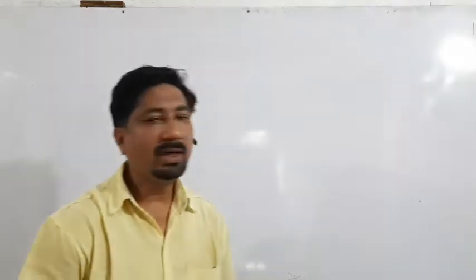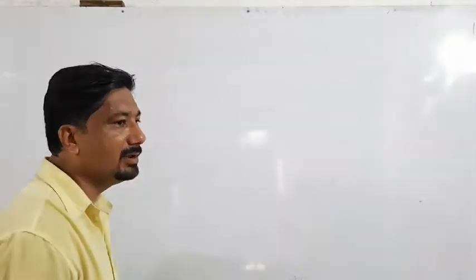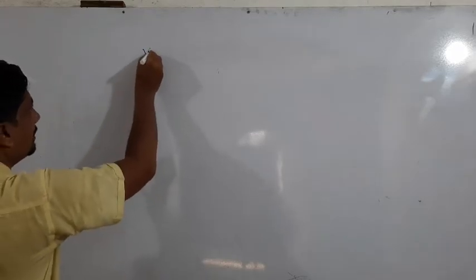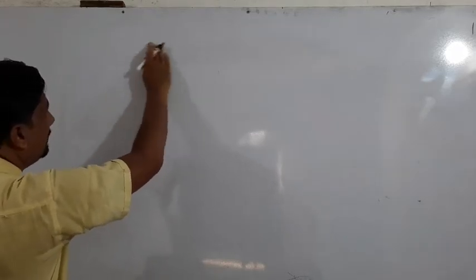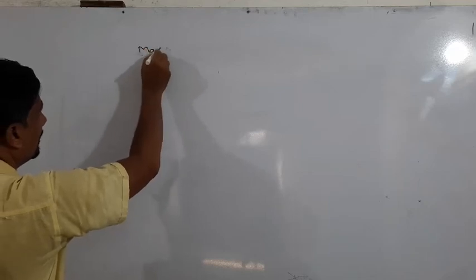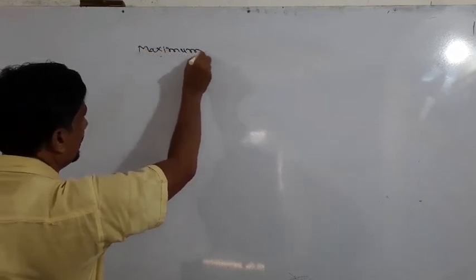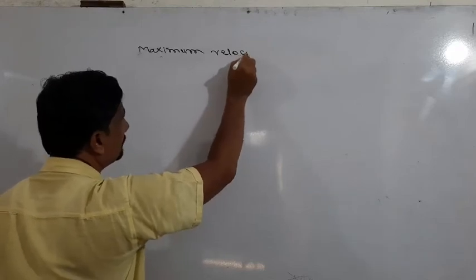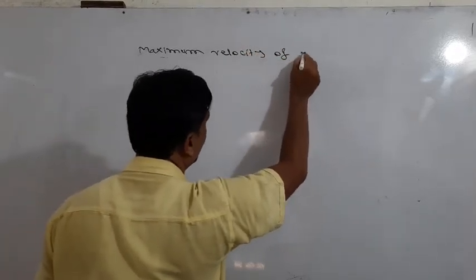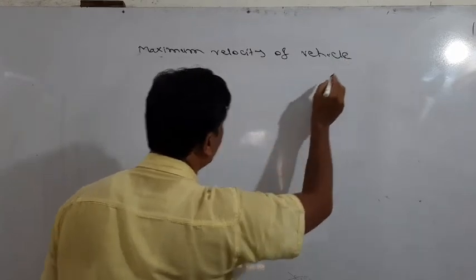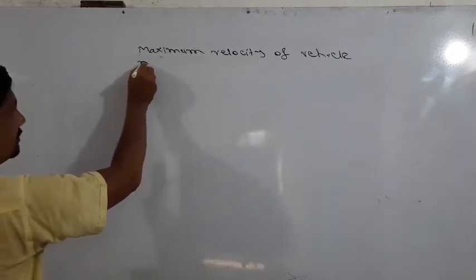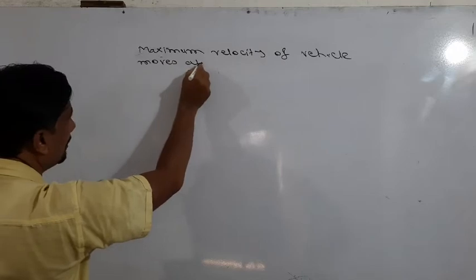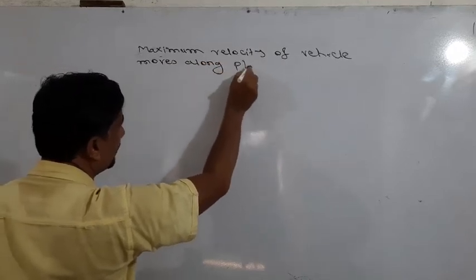Today we can discuss about depth of wave. Before that, we can revise the expression taken in the earlier lecture. This expression is the maximum velocity of a vehicle that moves along a plane curve.